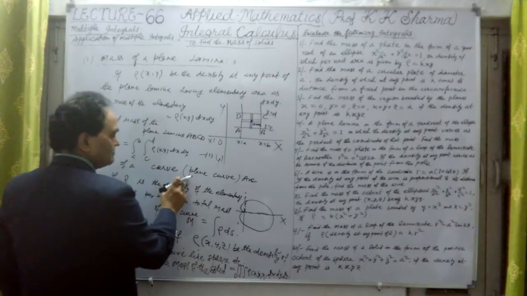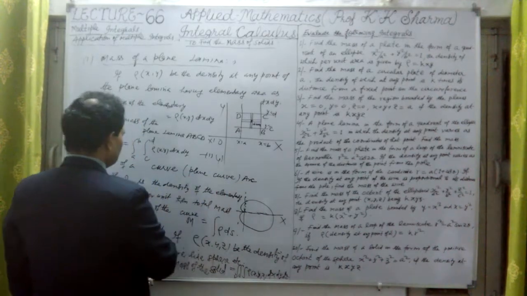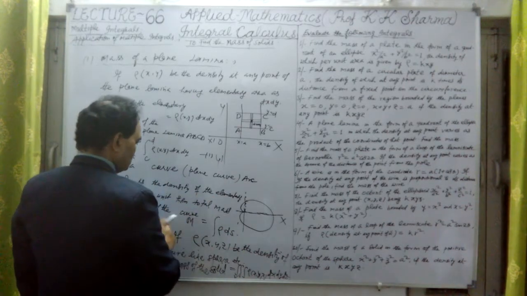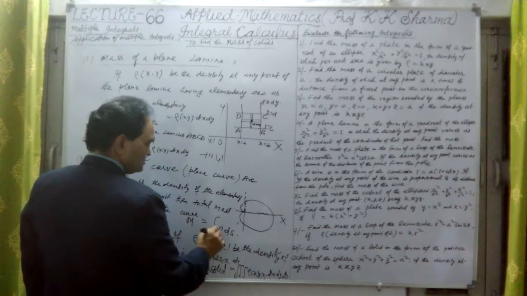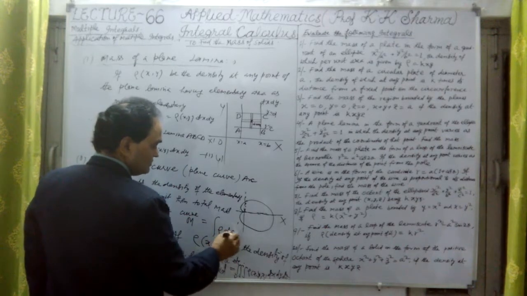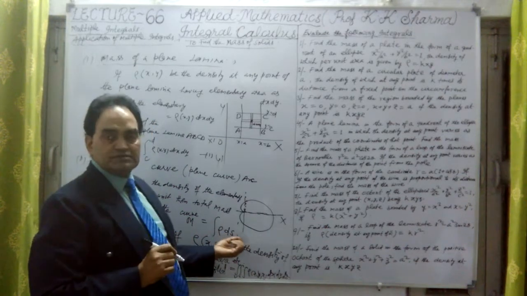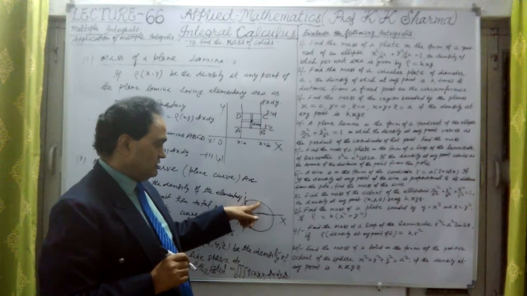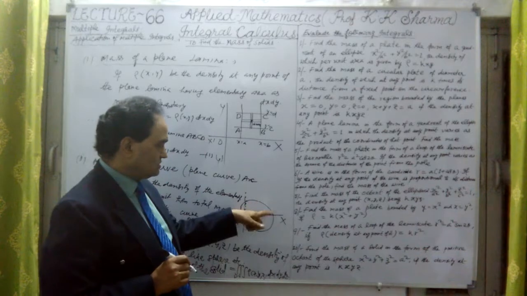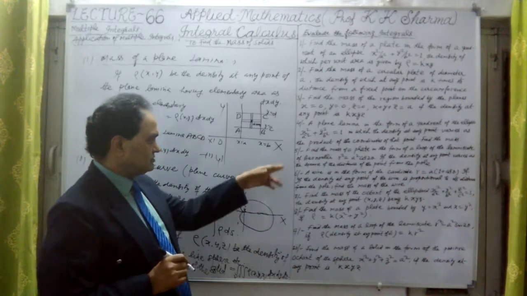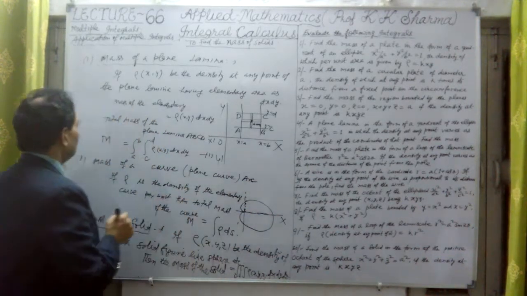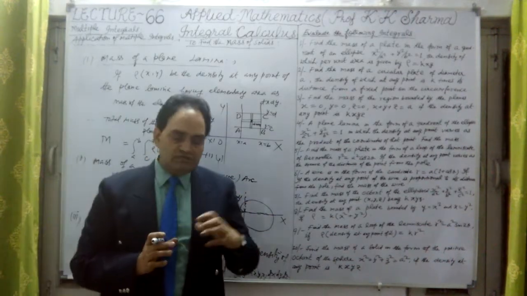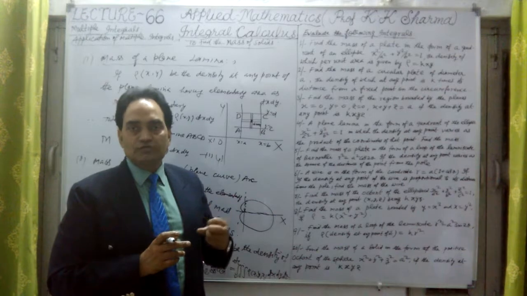The mass of a curve or plane curve or arc, rho is the density of the elementary curve per unit. Then the total mass of the curve or arc is given by the integral of rho ds. ds is the elementary length of the wire. Suppose this is the curve here or wire here, like this. There are six questions here. These three kinds of questions I'll discuss. Mass of these figures is the basic topic of today.